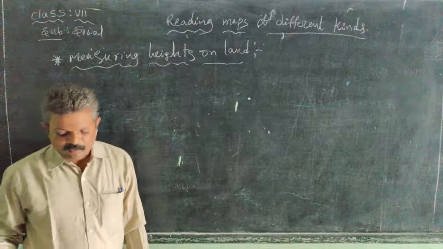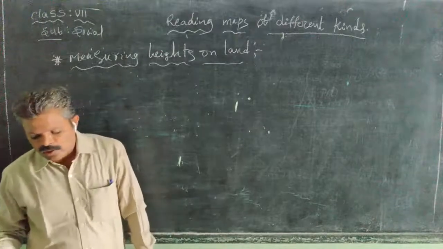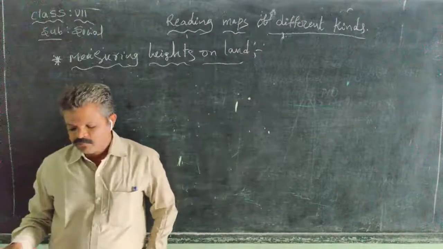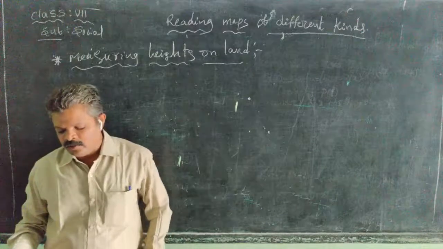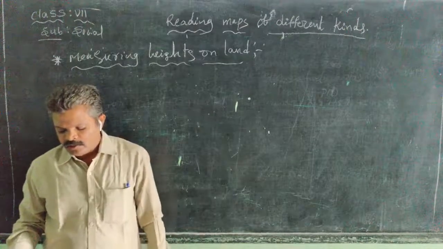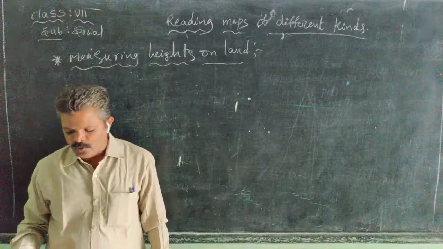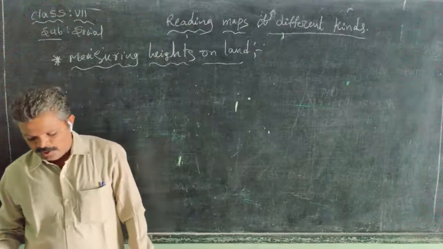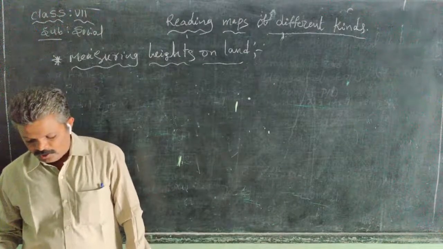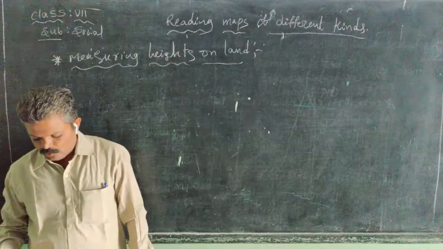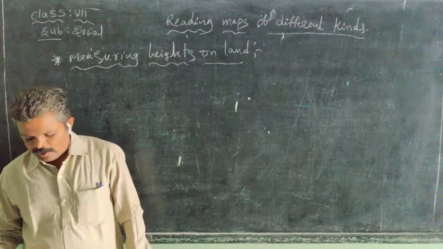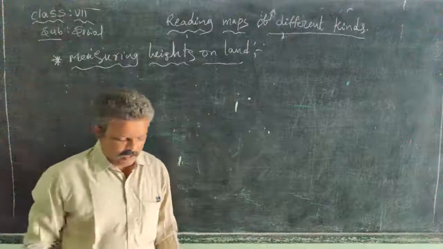On a flat paper, all the heights of the land are calculated from the sea level. Since all the seas in the world are connected to each other, the sea level all over the world is said to be roughly the same.